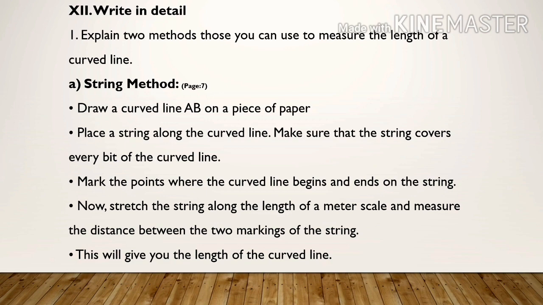String method. Draw a curved line AB on the paper. Place a string along the curved line. Make sure that the string covers every bit of the curved line. Mark the points where the curved line begins and ends on the string. Now stretch the string along the length of a meter scale. Measure the distance between two markings of the string. This will give you the length of the curved line.